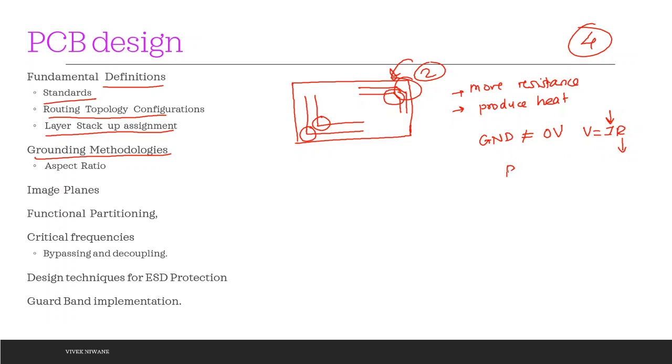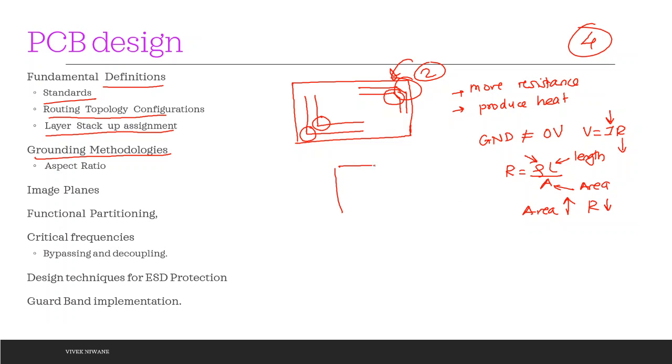If you remember the formula, R equals rho L upon A. This is resistivity, this is length, and this is area. This means if area is increased, resistance is going to decrease.